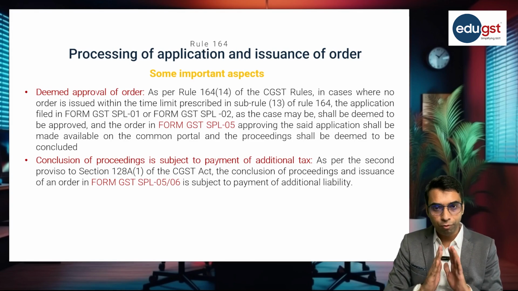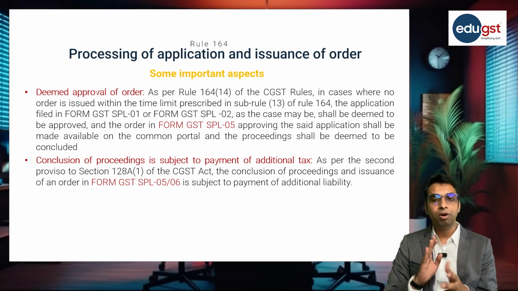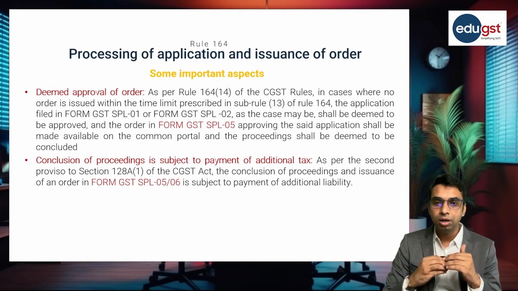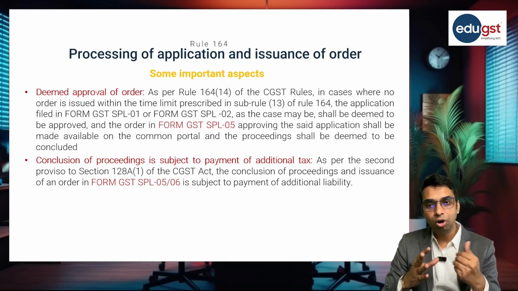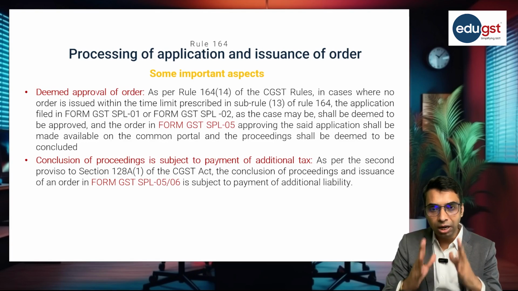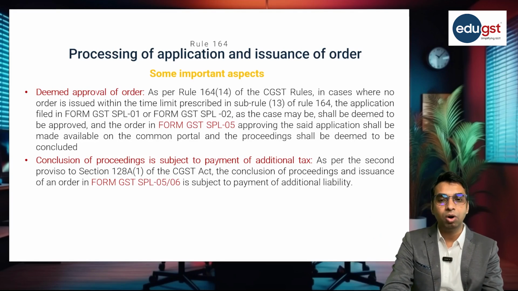So deemed approval: when after 3 months the proper officer is not taking any action, in that case it will be deemed that the officer has accepted and the order will be issued in form GST SPL 05. Now, conclusion of proceeding is subject to payment of additional liability, which we have already discussed.